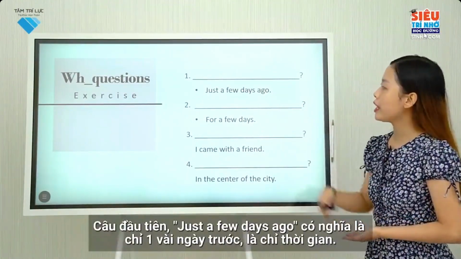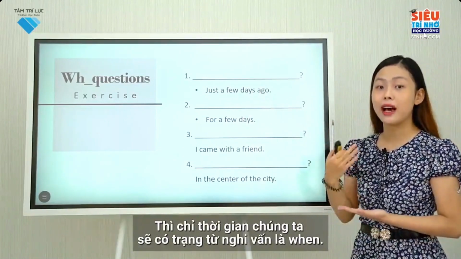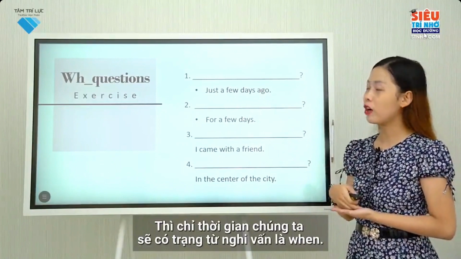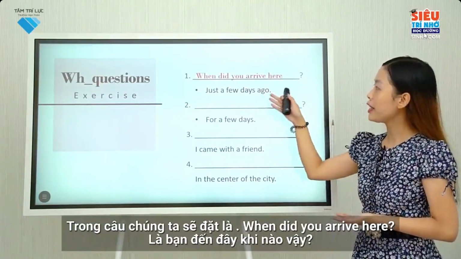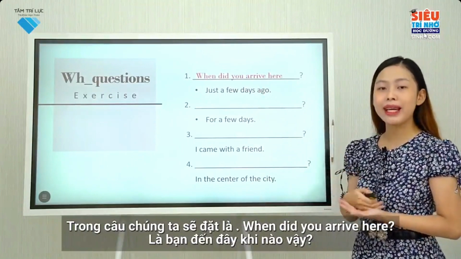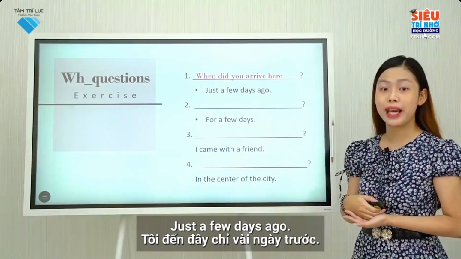In the first sentence, just a few days ago refers to time, so the interrogative adverb of time is when. Our sentence will be, when did you arrive here? It means, I want to know the time you arrived here. Just a few days ago, it means I arrived here a few days ago.